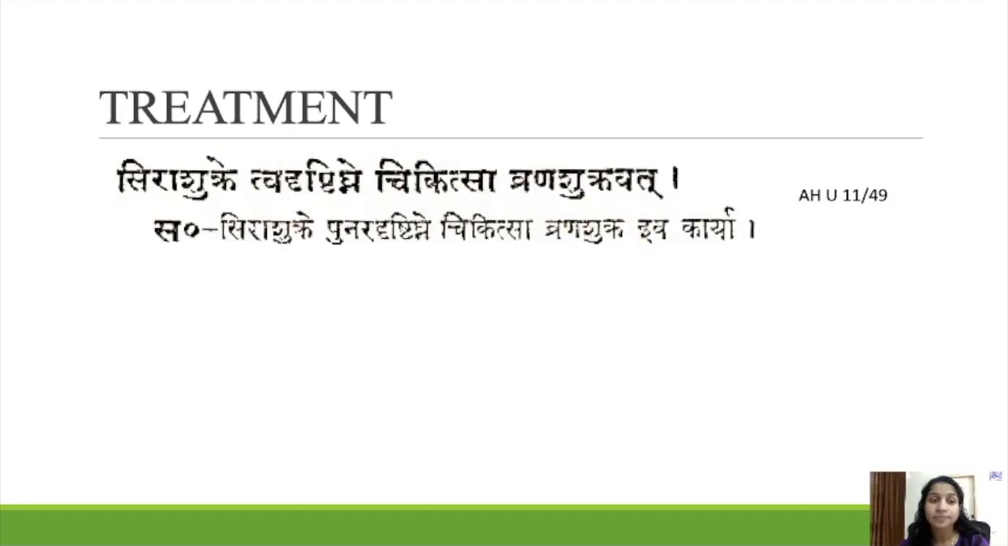Next comes the treatment. Sira Shukre tu Adrishtaghne, Chikitsa Vrana Shukravat. So in Sira Shukra, if it is Adrishtaghne, if it is not affecting our drishti or vision, then Vrana Shukravat Chikitsa should be followed. So Vrana Shukla Chikitsa can be adopted. Adrishtaghne means it is not affecting the vision, then we have to follow Vrana Shukra Chikitsa.